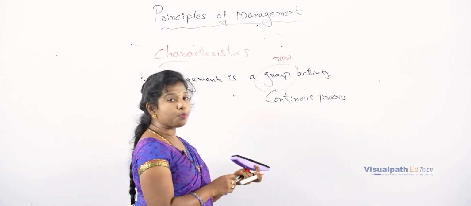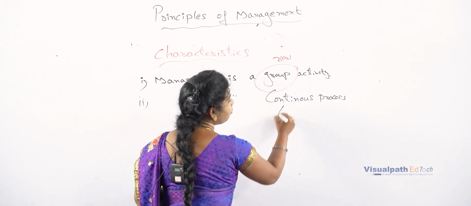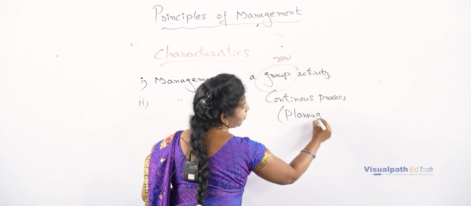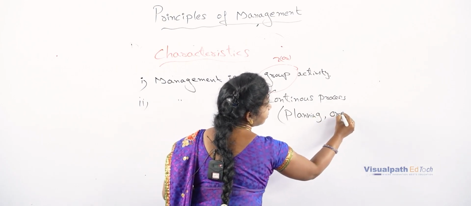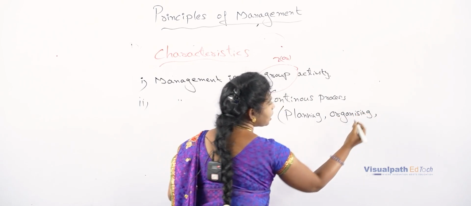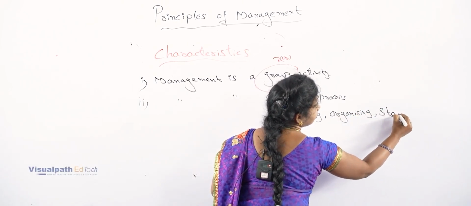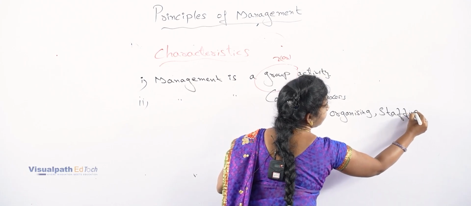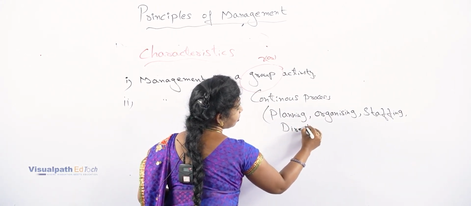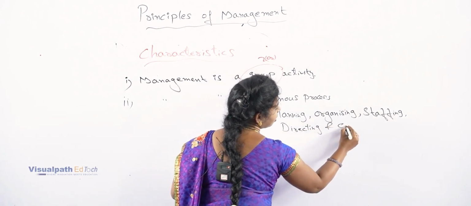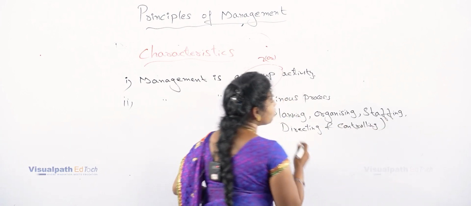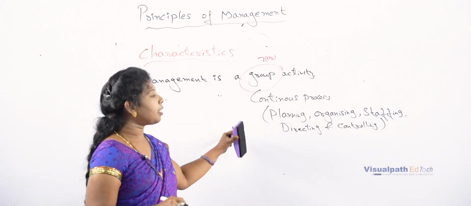So here the continuous process involves, the first one is planning. And next one, organizing. And next one, staffing. And next, directing and controlling. So these 5 functions are related to one another.